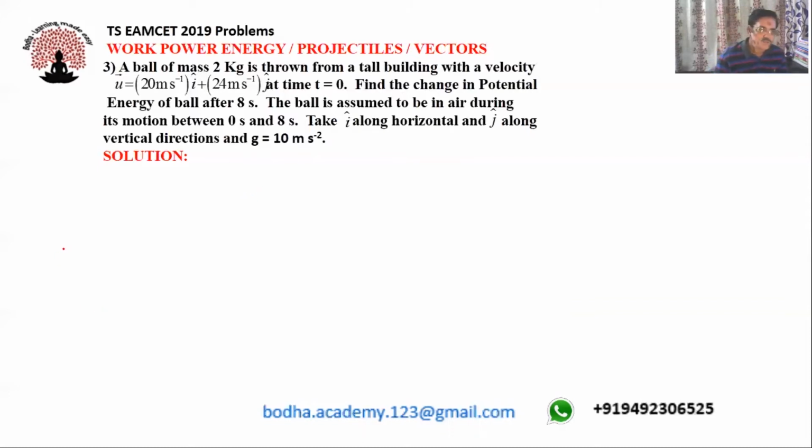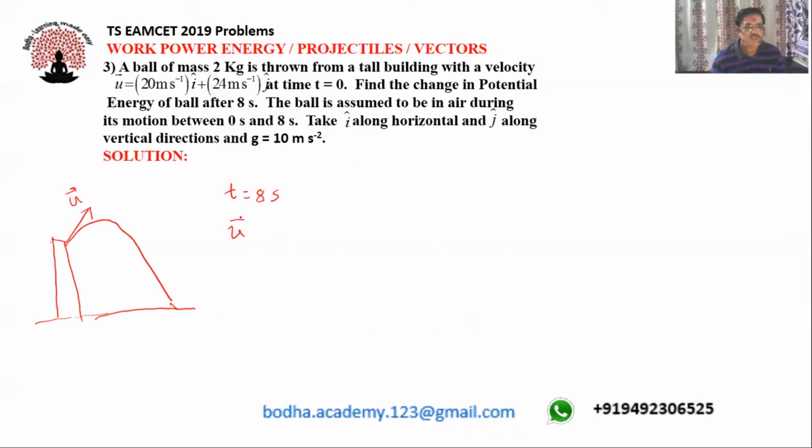So this is a tower. From the top of the tower, a ball is projected with a velocity u bar. It travels in a parabolic path and touches the ground. In the problem, the ball is assumed to be in the air during motion between 0 to 8 seconds. So the time of flight, t value, is given as 8 seconds.